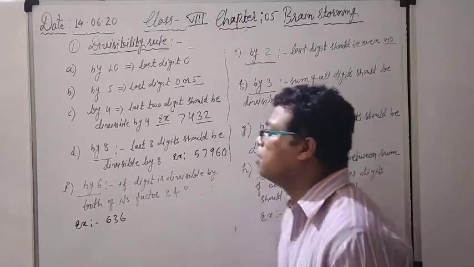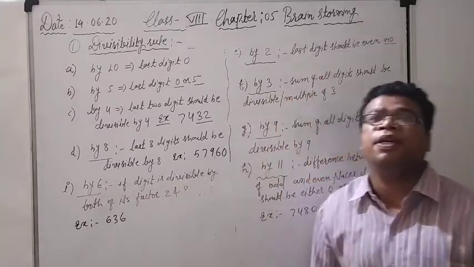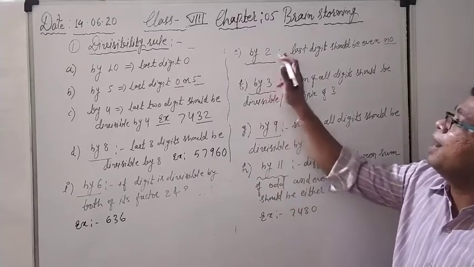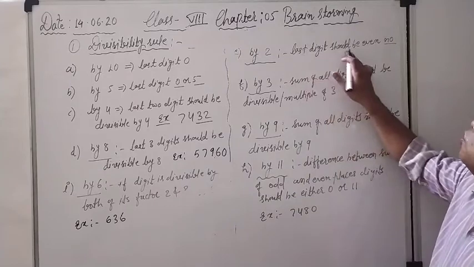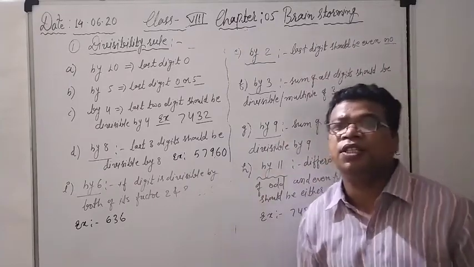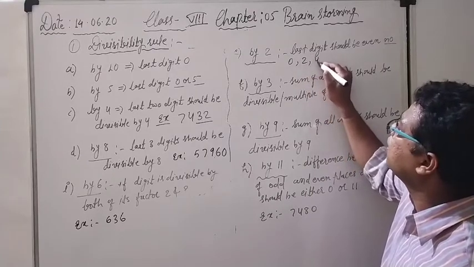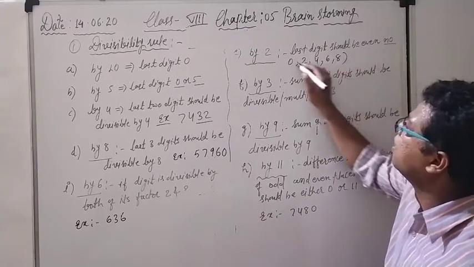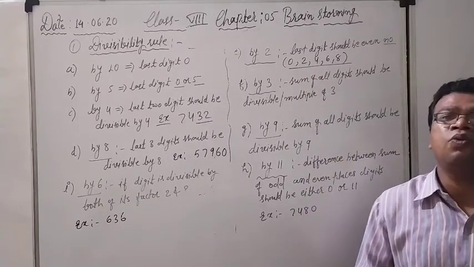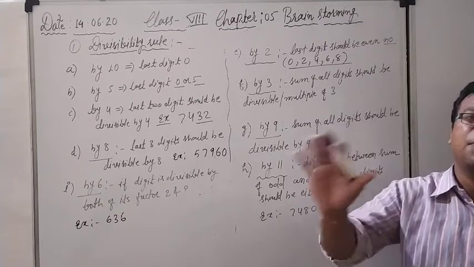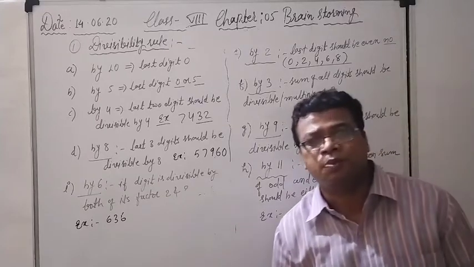Right now, see the next one. By that we will see later on. For 6, before it we have to see divisibility by 2 and divisibility by 3. See here, by 2 is very simple. The last digit should be an even number. What do we mean by an even number? It is either 0, 2, 4, 6, or 8. If the last digit, the unit place digit, is an even number, means 0, 2, 4, 6, 8, then that particular number will definitely be divisible by 2.